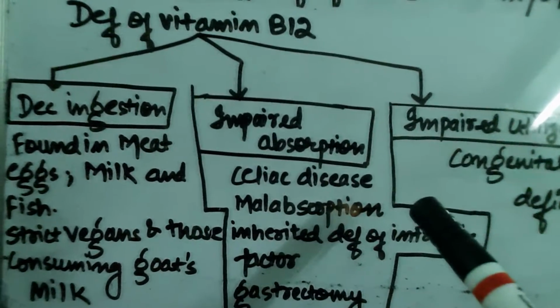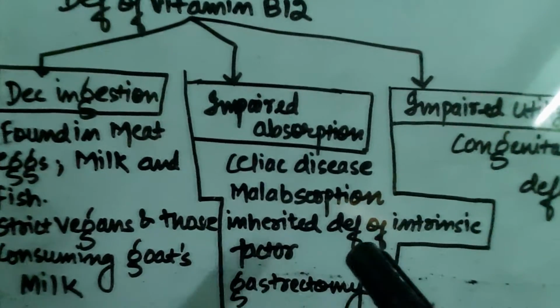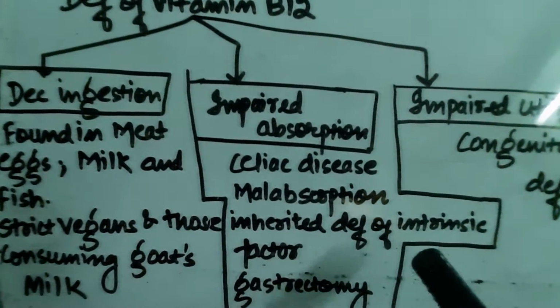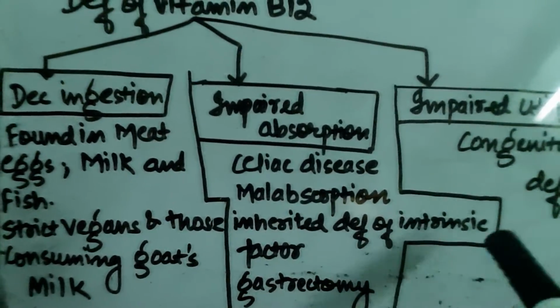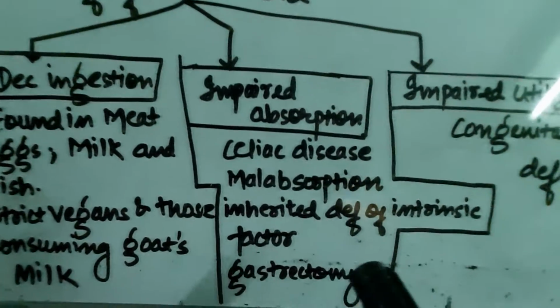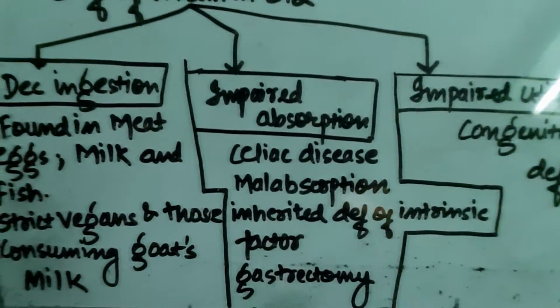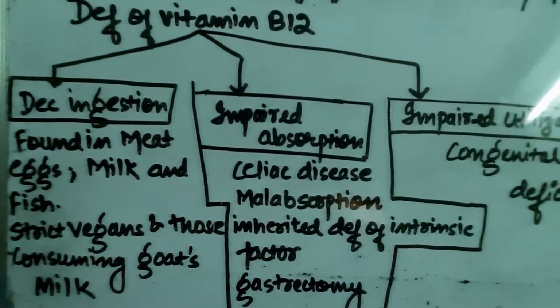The second cause of impaired absorption could be malabsorption syndrome, certain inherited deficiency of intrinsic factor, because intrinsic factor is required for the absorption of vitamin B12, and gastrectomy. Now, here comes the point. Why does gastrectomy lead to deficiency of B12?